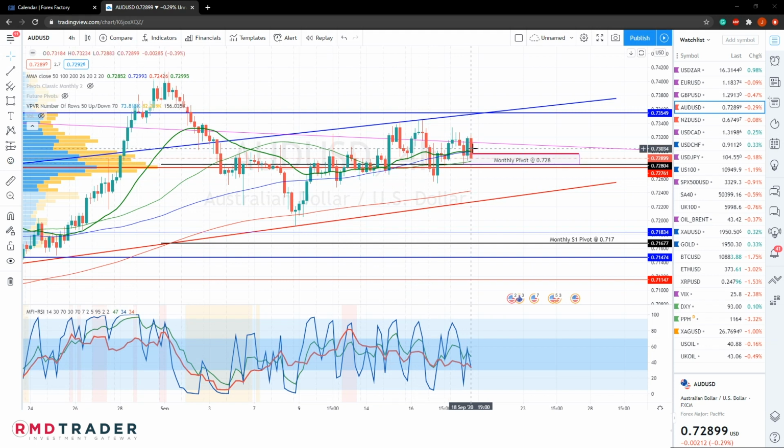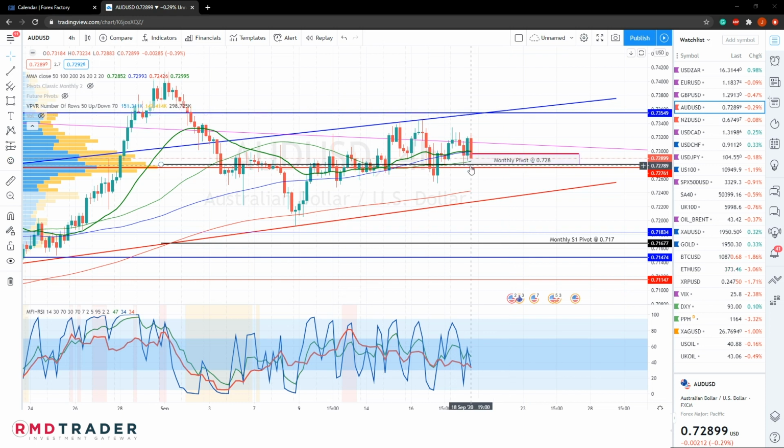And we can see that price is also still trading above this 200 and just in the vicinity of the 50 and 100. Just considering that we are now on this monthly pivot area, that will act as this immediate area of support at 0.728. Any bullish price action above that and our weekly pivot at 0.729 would probably see us retest this upper diagonal boundary near 0.735, which is a horizontal resistance.